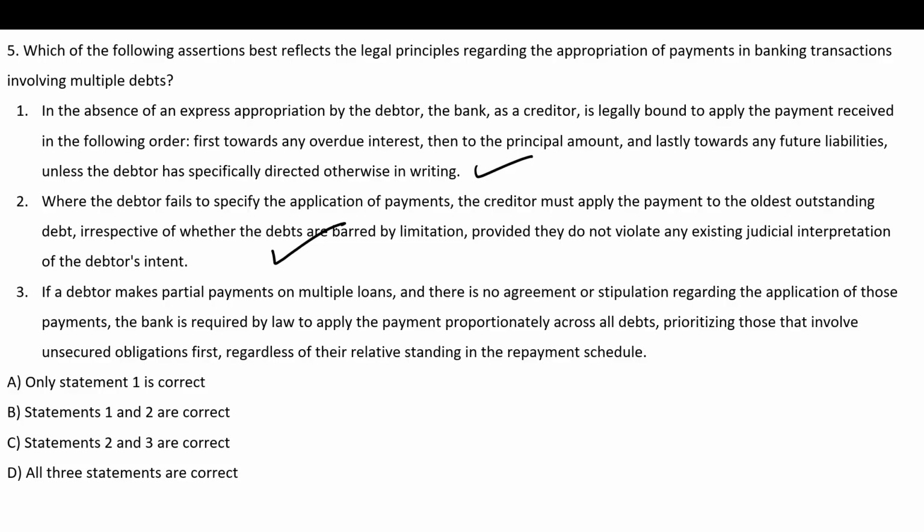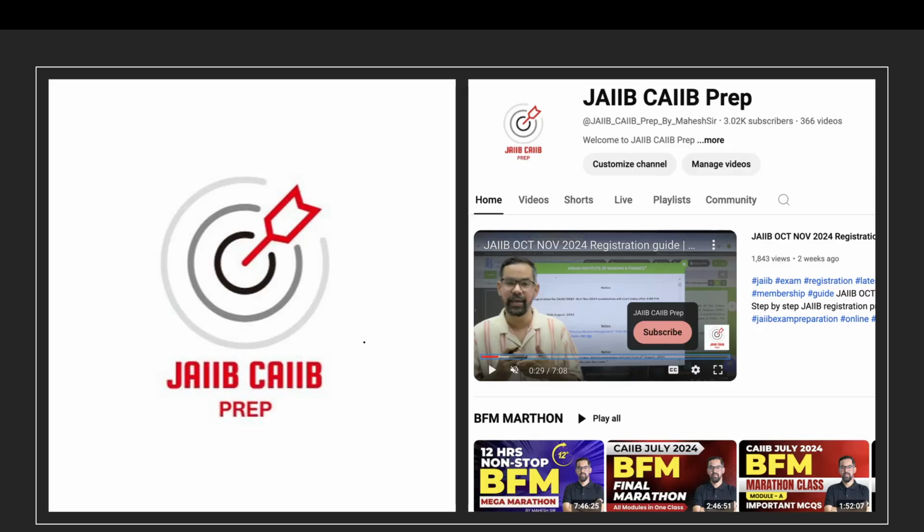If a debtor makes partial payment on multiple loans and there is no agreement or stipulation regarding the application of those payments, the bank is required by law to apply the payment proportionately across all debts, prioritizing those that involve unsecured obligations first, regardless of their relative standing in repayment schedule. This is not correct, because the bank does not have to prioritize unsecured debts over secured debts without specific instruction or agreement. Making option B the correct answer for this question.